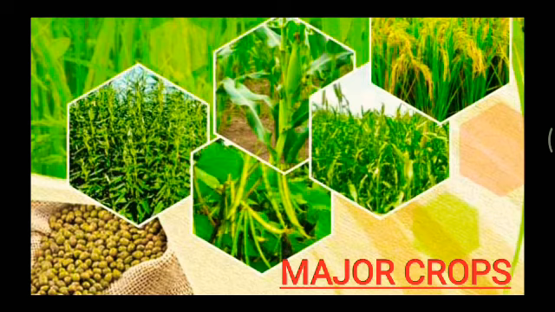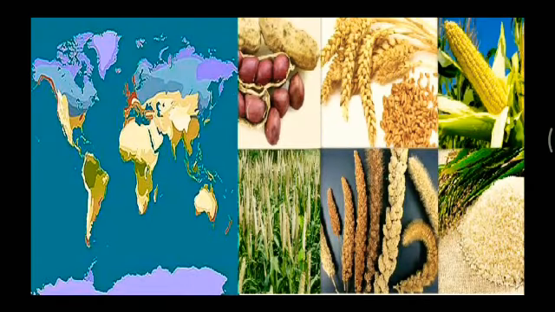So today we'll start a new chapter, that is major crops. When we talk about these crops, first thing first, that is agriculture. The process by which these crops are grown is known as farming, and we also know it as agriculture. Agriculture, as we know, is a primary activity in which a lot of people from all over the world are engaged.